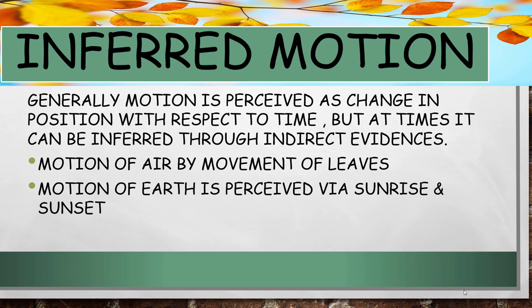inferred motion. Generally, motion is perceived as change in position with respect to time, but at times it can be inferred through indirect evidences. For example, motion of air can be inferred by movement of leaves. Another example, motion of earth is perceived via sunrise and sunset.